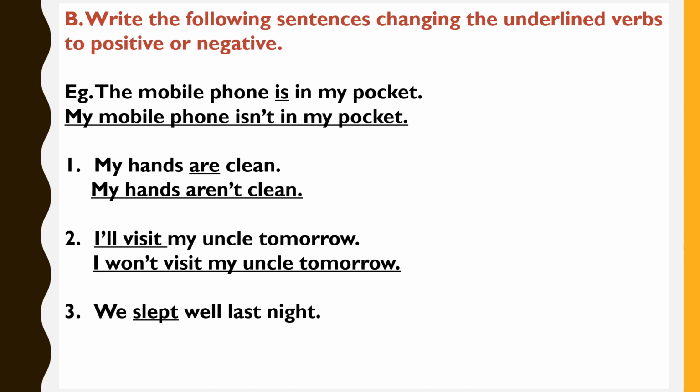The third sentence, we slept well last night. The verb underlined is "slept". The negative of it is didn't sleep. So our sentence is we didn't sleep well last night.